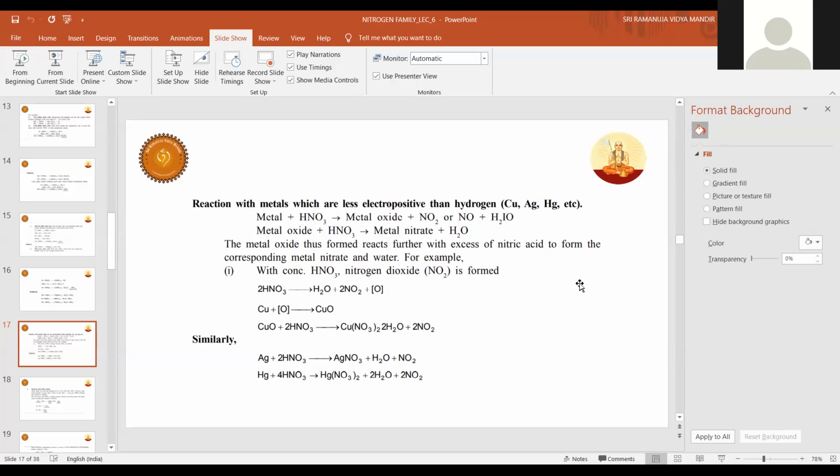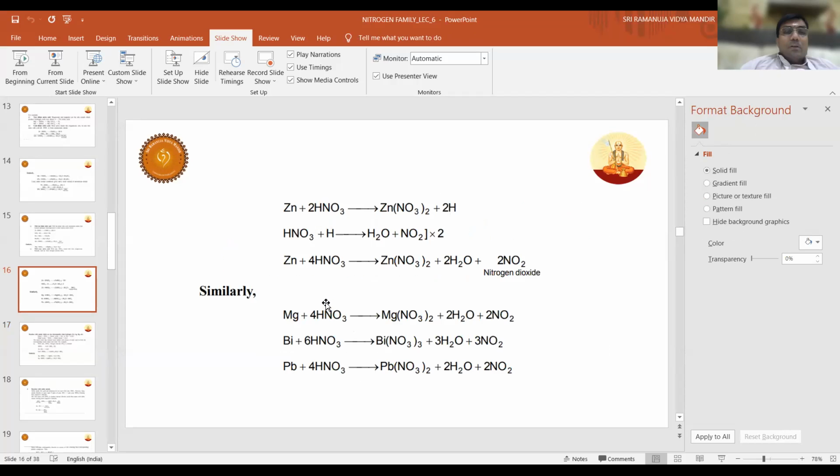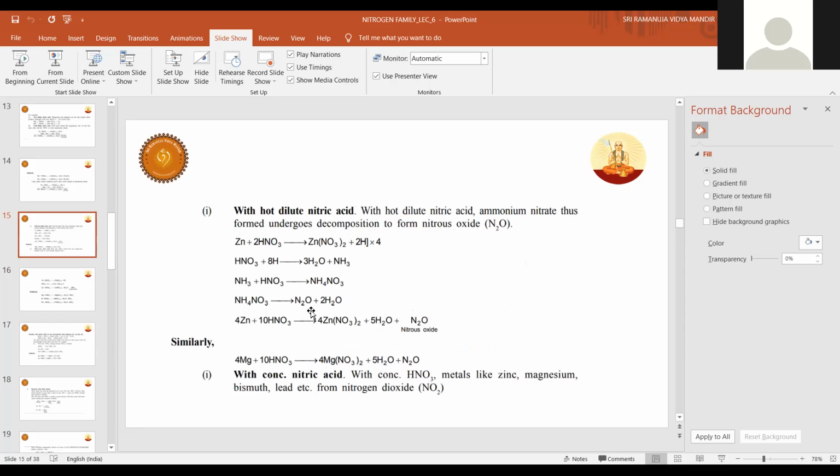How is nascent oxygen helping in oxidation? Nascent oxygen will oxidize the metal. Nascent oxygen is very reactive, right? Yes, sir, it's very reactive. So for example, nascent oxygen, first of all, when it reacts with the metal, forms metal oxide. The metal oxide further reacts with water and forms the hydroxide. I hope you understood.